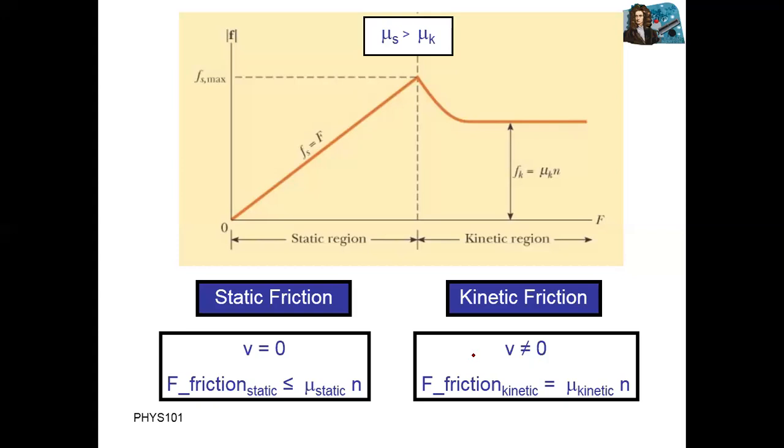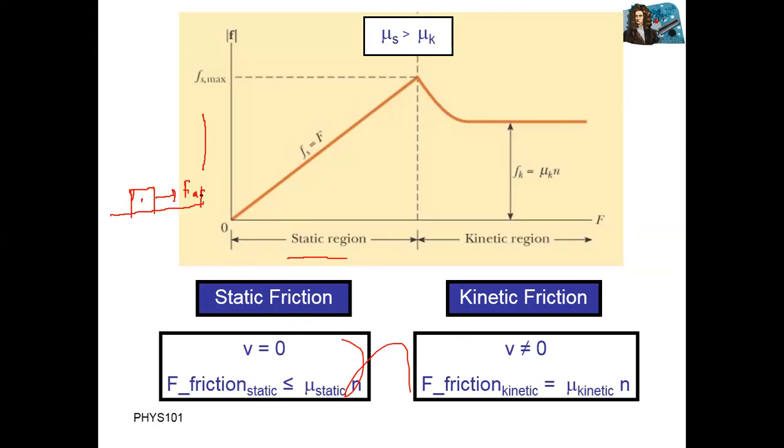For example, you can see the graph. On the graph, one axis is friction force, and here we have applied force. How can you explain this graph? For example, we have one body on the surface of another body, correct? If you need to start motion, you need to apply force.